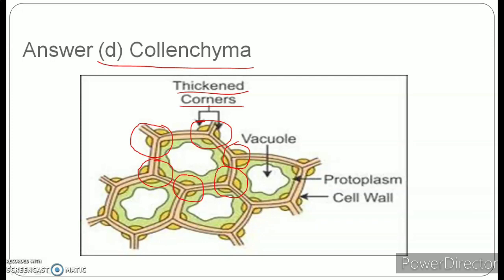Sometimes if we bend the leaves, or if we slightly bend the stem of the plant, it wouldn't break. Okay? So why does it not break? Because collenchymatous tissue is present there, which allows bending of the leaves and of the stem without breaking. And as you look in the diagram, it also contains vacuoles. So collenchymatous cells are living and contain food as well, they store food. They have protoplasm and then they have a cell wall. Clear? Cell wall thickening is found in the collenchymatous cells. That is a very prominent feature.